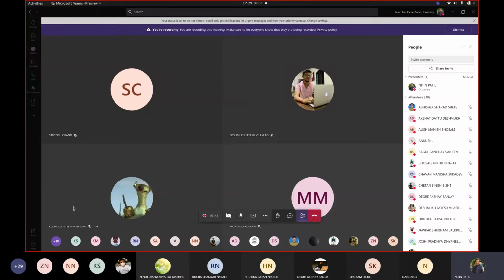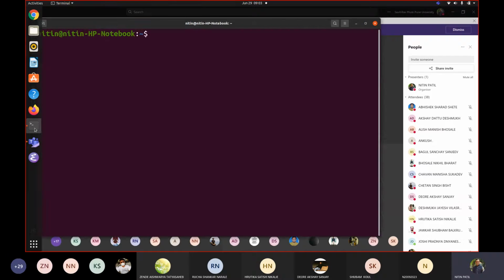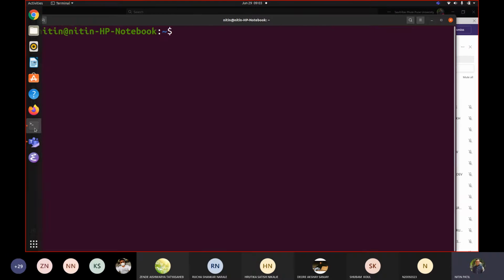So let us go to a terminal. Let us make use of a terminal window. This should be a text terminal where I have logged in with my regular user. Let me write a simple program, say for example with Emacs.